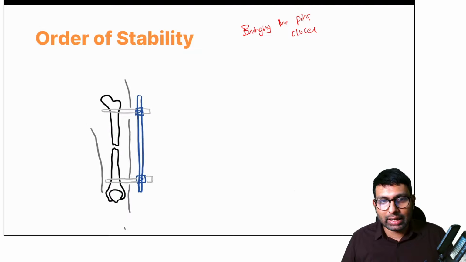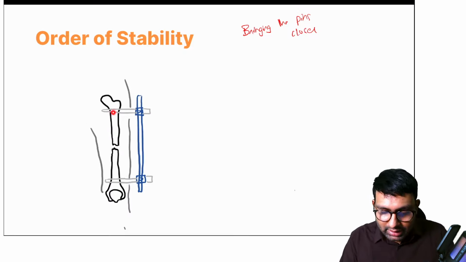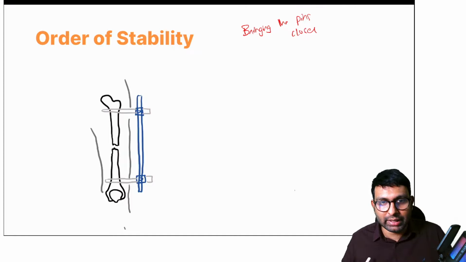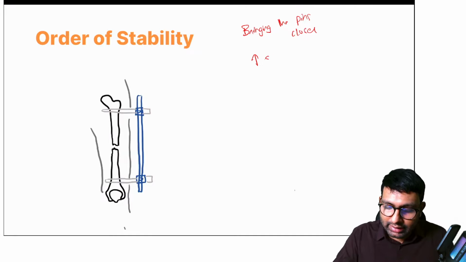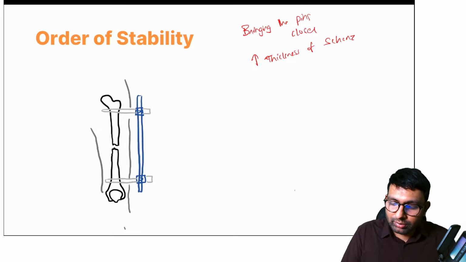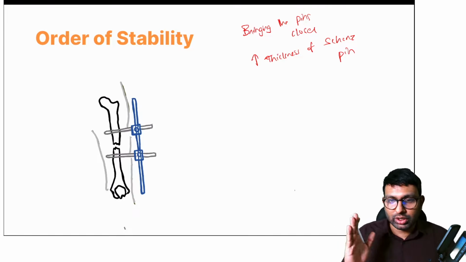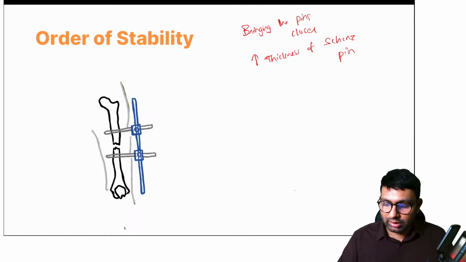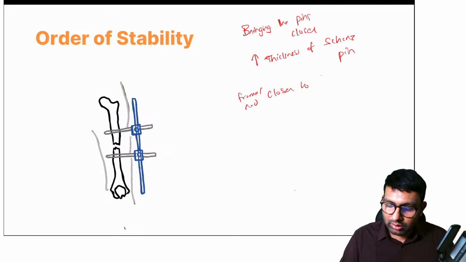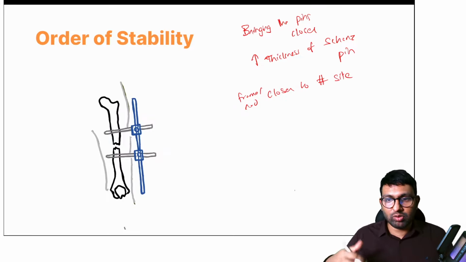Or second thing is, I can improve the thickness of the Schanz pin. Can you see here? The thickness of both Schanz pins has been increased. So next is increase thickness of Schanz pin. This again will cause increased stability. Third thing is, you can get the rod closer. You can get that frame closer to the fracture. Frame or rod closer to the fracture site. This will again give more stability.